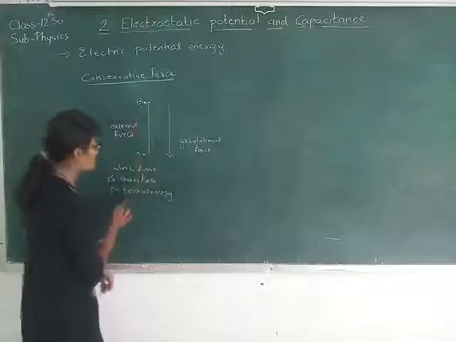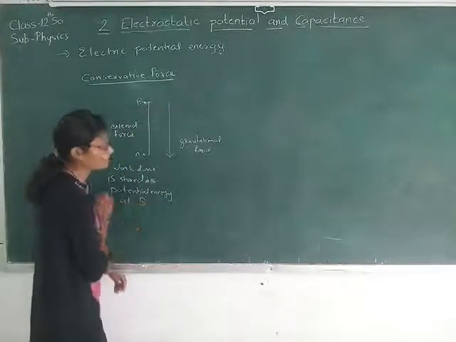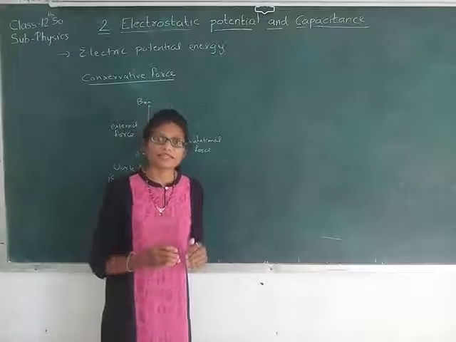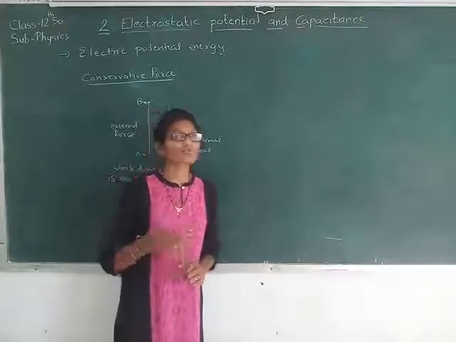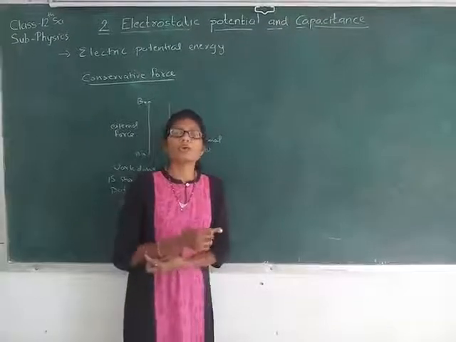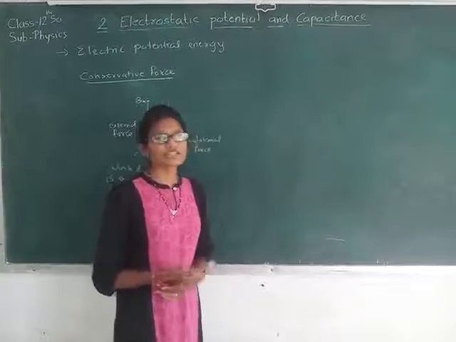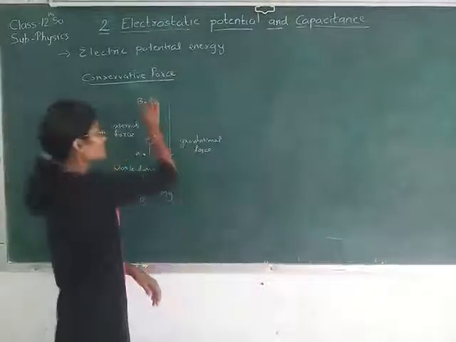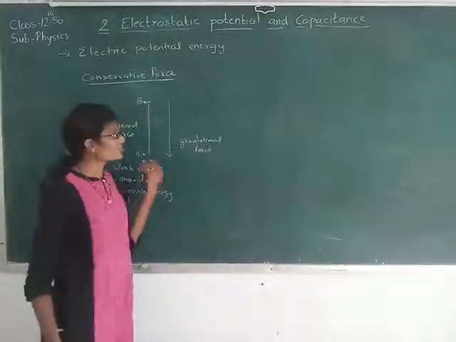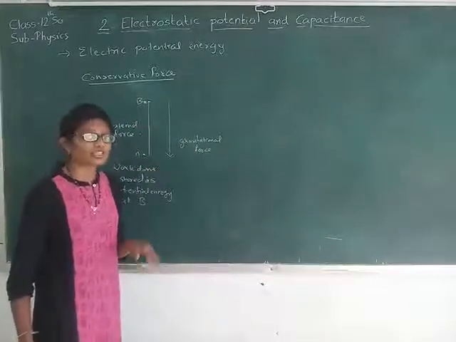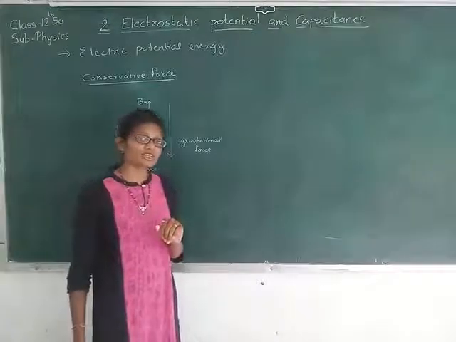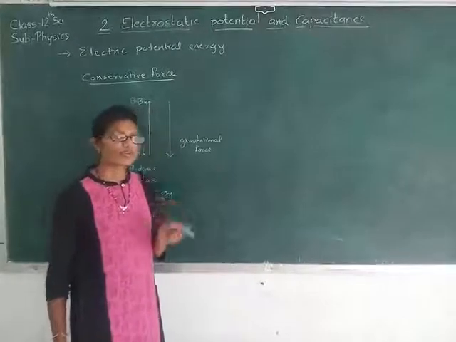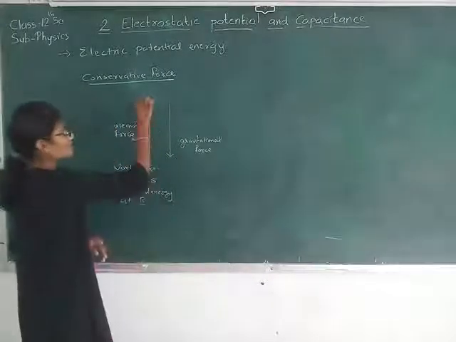Over here we can say at point B, whatever work is done by the external force is stored in the form of potential energy. We know potential energy is what? It is the energy possessed by the object due to its position. So at this position, it will be acquiring the potential energy. And where does this potential energy come from? It is the work done by the external force, and that is stored in the form of potential energy.